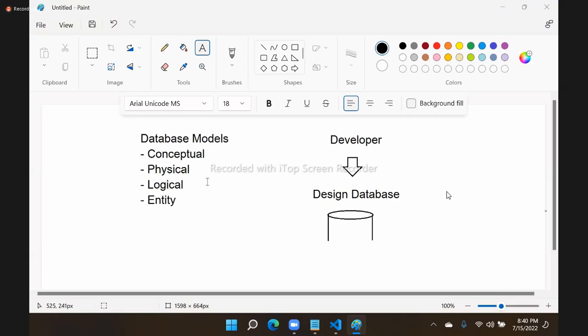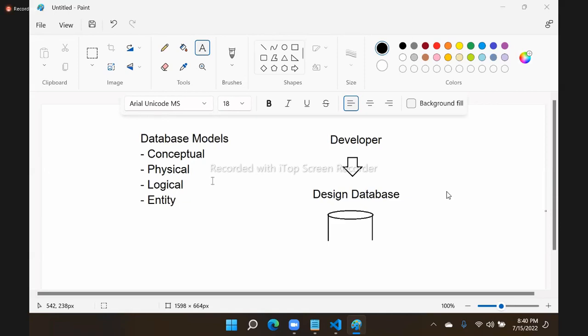What is the conceptual model? I will tell you the hierarchy first. As a developer, first what we do to design a database for any project is identify which modules need data. In a project there may be 20 modules, but not all modules need data. Data is required only for a few modules. So which module needs data? We will identify that first. That is called the conceptual model. So we first prepare a conceptual model.